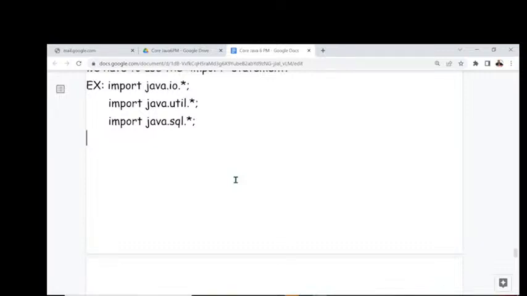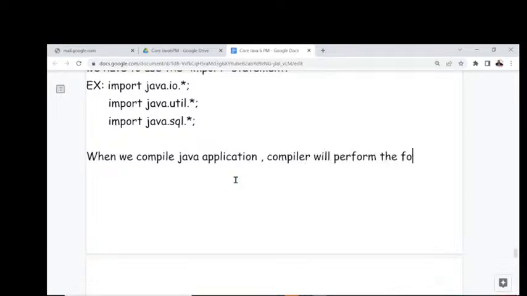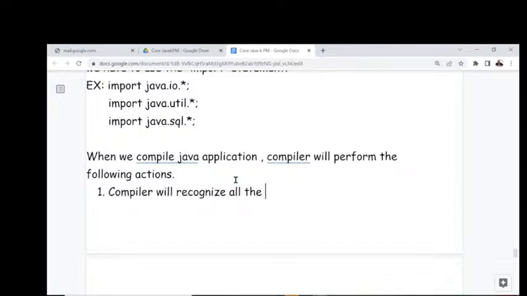Now, when we compile a Java application, the compiler will perform the following actions. What actions is the compiler performing there? First, the compiler will recognize all the import statements.